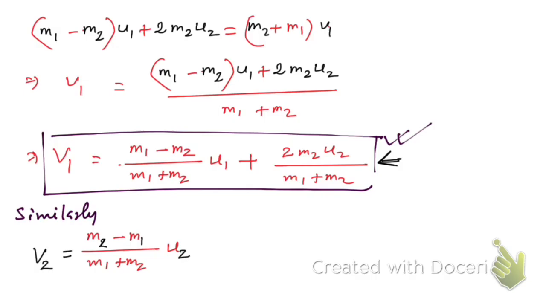Now m1 plus m2 or m2 plus m1, same thing, so we don't need to change here. Then in the second term, we need to make this m1 and this u1, right? So here this m2 is replaced by m1, this is replaced by u1. That's what we have done to obtain this expression for v2.